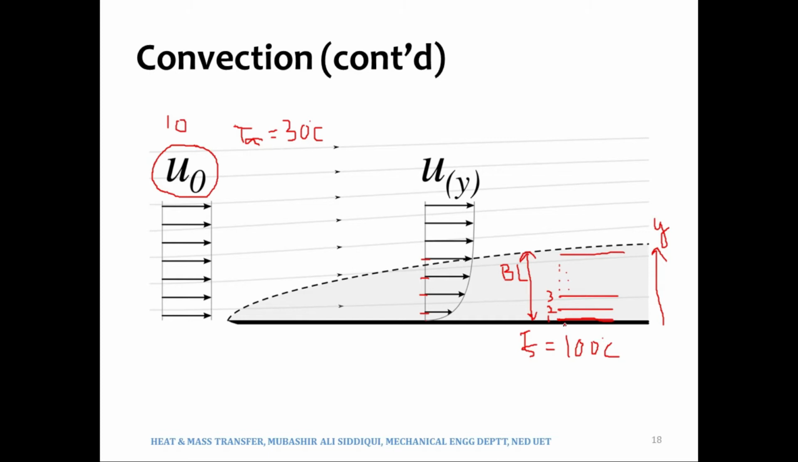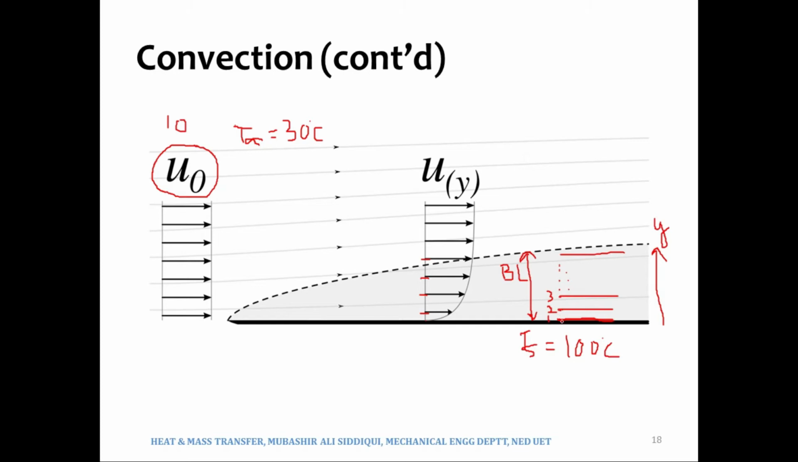Since the relative velocity between the plate and the first layer of fluid is zero, the energy would be transferred via pure conduction. And then there is some relative velocity between the first layer and the second layer, because the second layer is moving faster than the first layer, and there is relative velocity between the second layer and third layer, because the third layer is moving a little bit faster than the second layer, right?